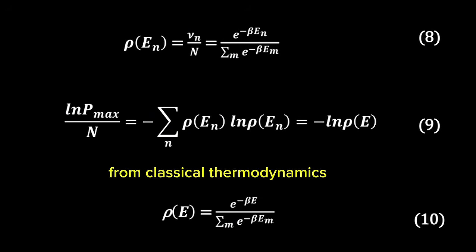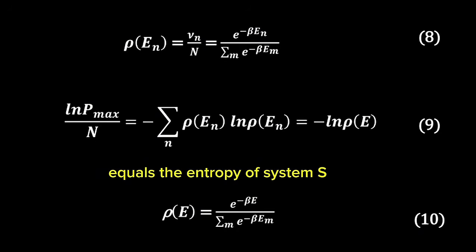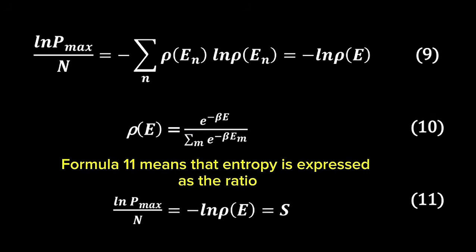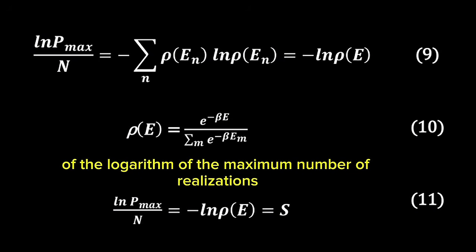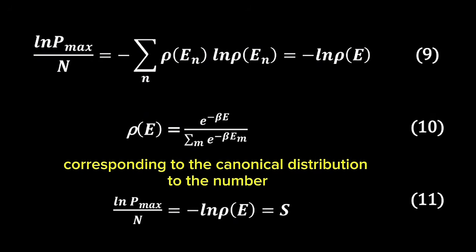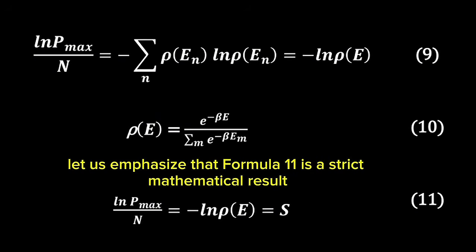Using well-known relations from classical thermodynamics, in Article 2 we demonstrated that minus the logarithm of R of E equals the entropy of system S. Accordingly, we have Formula 11. Formula 11 means that entropy is expressed as the ratio of the logarithm of the maximum number of realizations during the observation period of the configuration corresponding to the canonical distribution to the number n of occurrences during this time of all states with energy En. Let us emphasize that Formula 11 is a strict mathematical result.